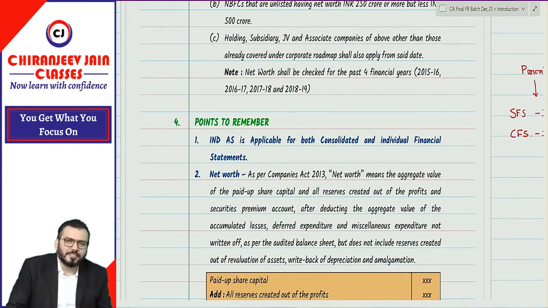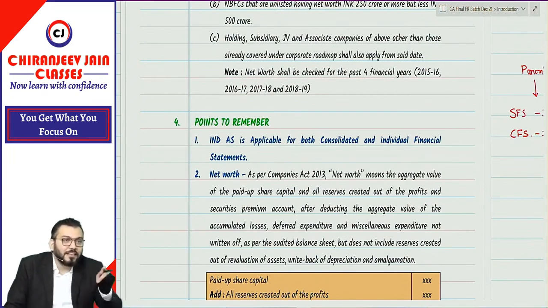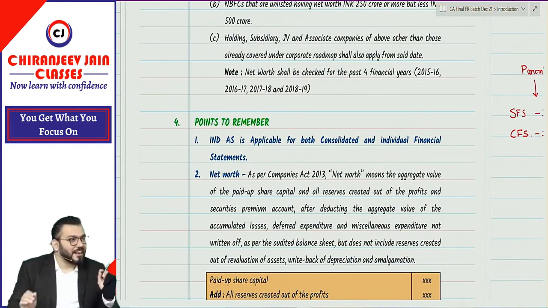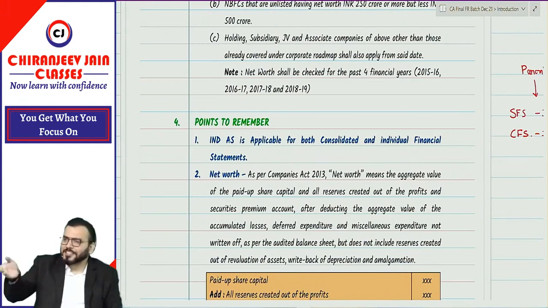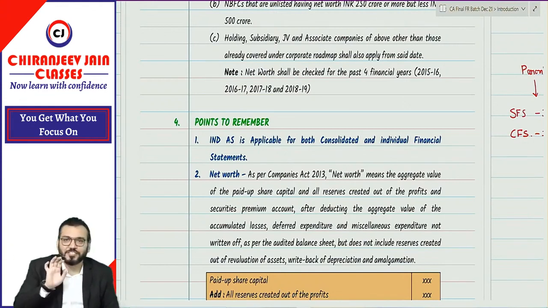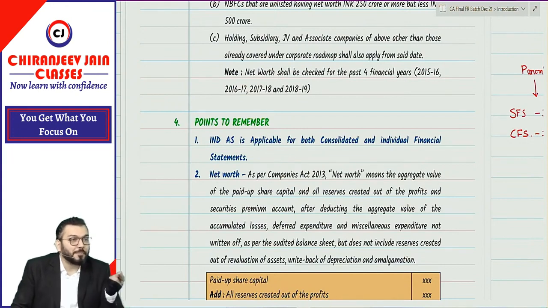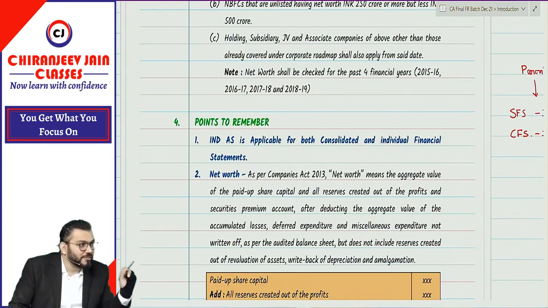But as per Companies Act, separate financial statement is also mandatory, and Ind AS cannot override the requirement of law. If there is any difference between Act and Ind AS, we will follow the Act. Understood whatever I am saying? So we can say that Ind AS is applicable for consolidated, separate as well as individual financial statement. But whenever I say separate, it means for which company? And whenever we say individual, individual is for which company? You have understood? Yes, sir.